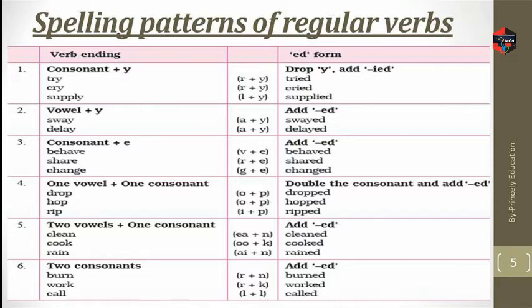So next is consonant plus e. Any word whose last letters are a consonant plus e, we add d. Let's see the examples: behave becomes behaved, share becomes shared, change becomes changed. Observe it for 10 seconds, then we will go for the next one.